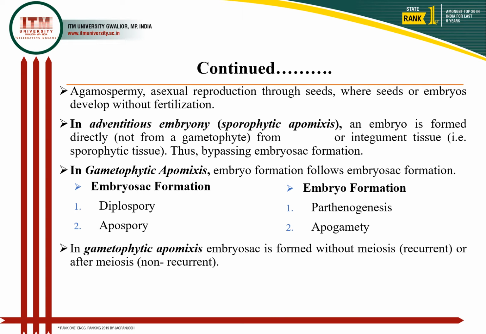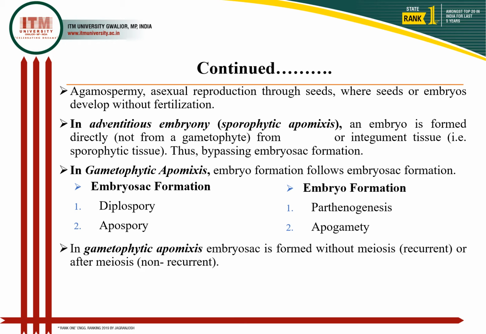As we have discussed, apomixis is broadly of two types, oogamospermy and vegetative apomixis. Oogamospermy is further divided into two categories: adventitious embryony or sporophytic apomixis, and gametophytic apomixis.